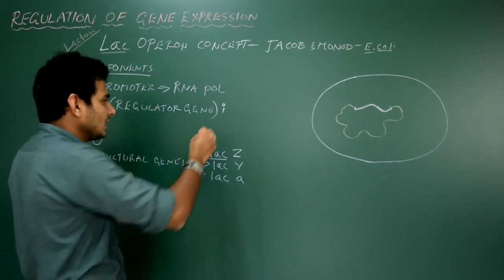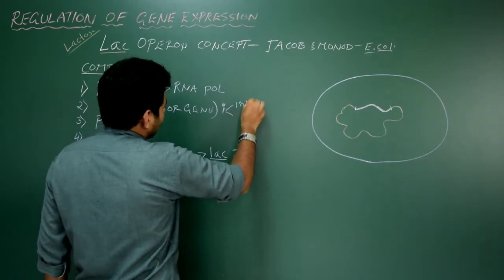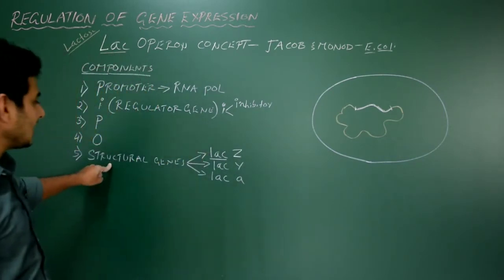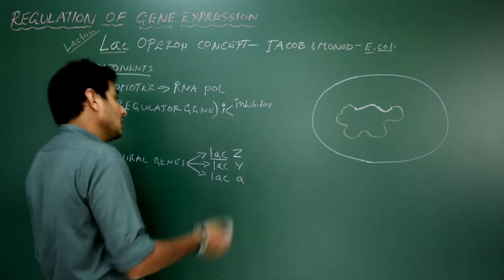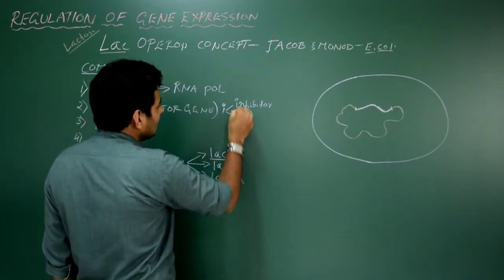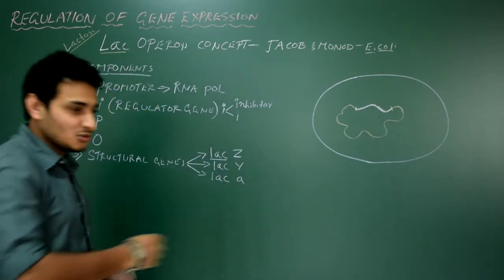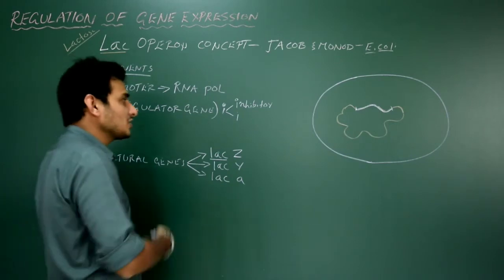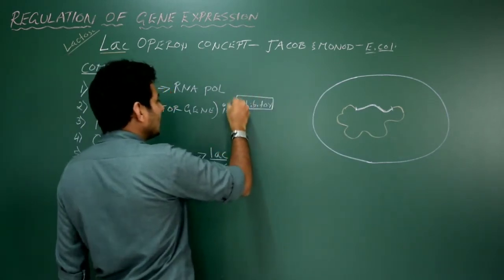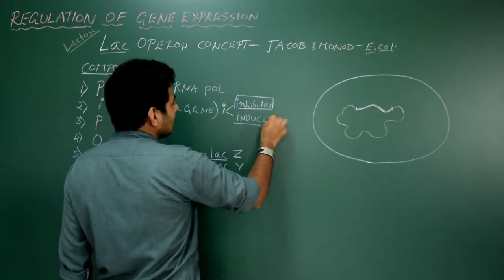So here i means inhibitor. Here it is going to be an inhibitor, so it is going to inhibit the activity of the structural genes. Or sometimes, if you take the tryptophan operon, the same i could be the inducer or initiator, so it is going to activate the structural genes. So the function varies based on the type of operon concept. In this case it is an inhibitor. Remember it, i is inhibitor. But for other operon concepts, i is the inducer.